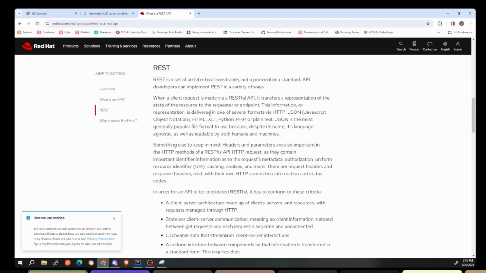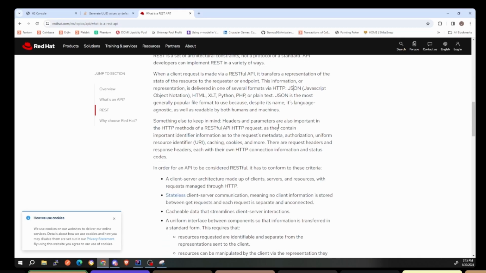This information or representation is delivered in one of several formats via HTTP. So the most common one is JSON. What this is basically saying is the way your API represents the data, or the way the API presents the data, is through one of these: JSON, HTML, XLT, Python, PHP, or plain text. For the most part, it's always going to be JSON, okay?